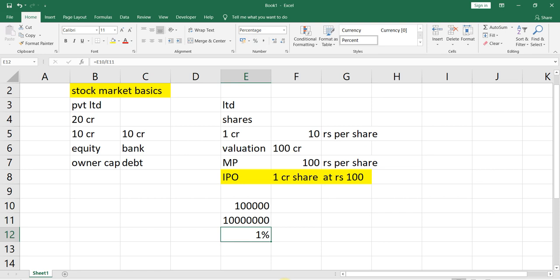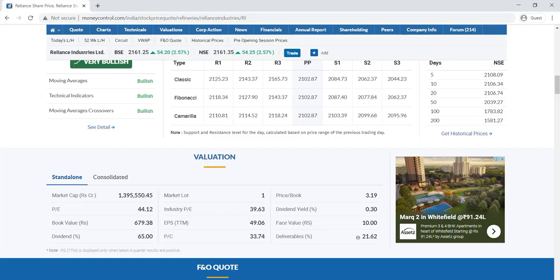In the sense, if I buy 1 lakh shares worth 100 rupees each, it will become a 1% shareholding, the company ownership I have in that particular company. This is what a share is. A share is nothing but company ownership. You are participating in a company by buying their ownership, by paying money. Now it has become 100 rupees. How does it become 1,000 rupees?